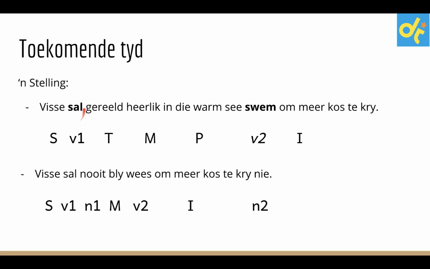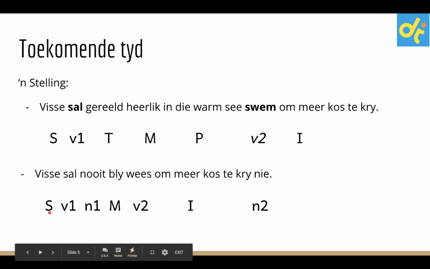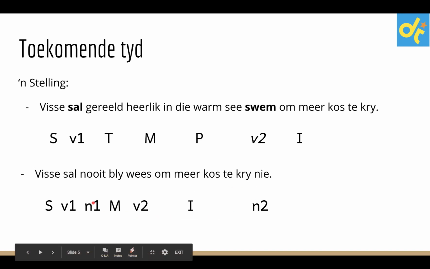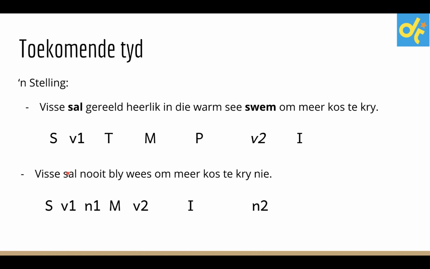Toekomende tyd, visse sal, so now the verb changed into sal. It got kicked to the end with no ge, and at the end meaning the verb 2's position before the infinitive. In the negative, visse sal nooit bly wees om meer kos te kry nie. The is just changed from is to sal, and wees. Take note that is in future tense changes to sal, wees as your verb 2.